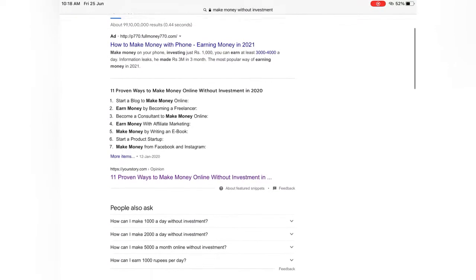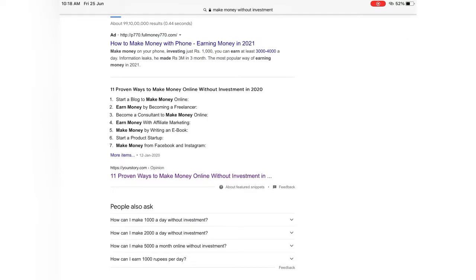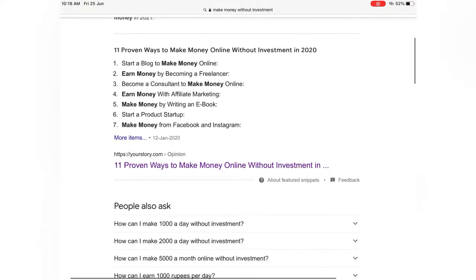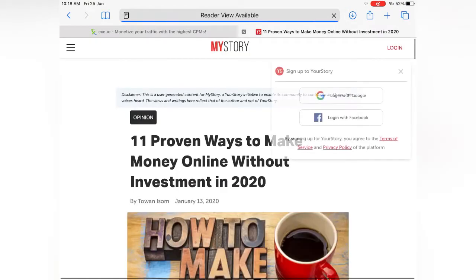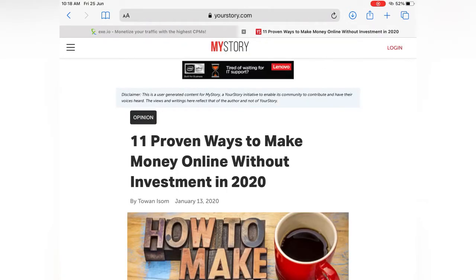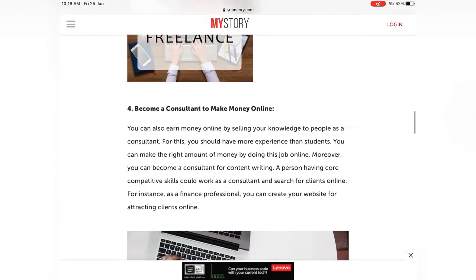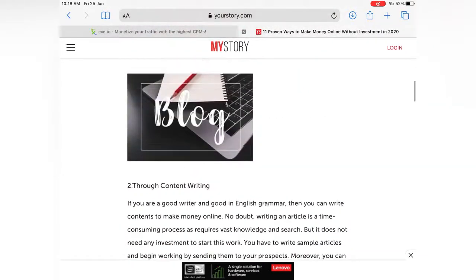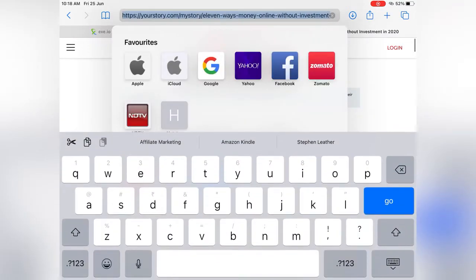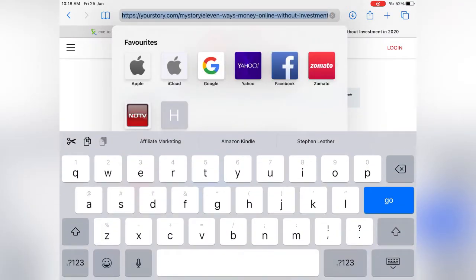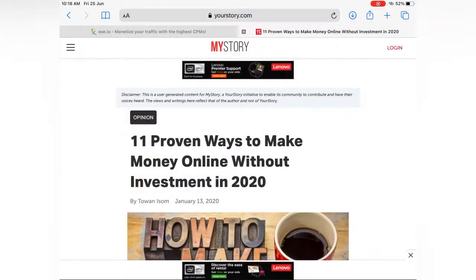And then I come across this web page from uStory, that is 11 proven ways to make money online without investment. So I will go to that web page, and this blog looks very interesting. Okay, so then what I will do, I will just copy the link of this web page. Right here completes my first step of the process.